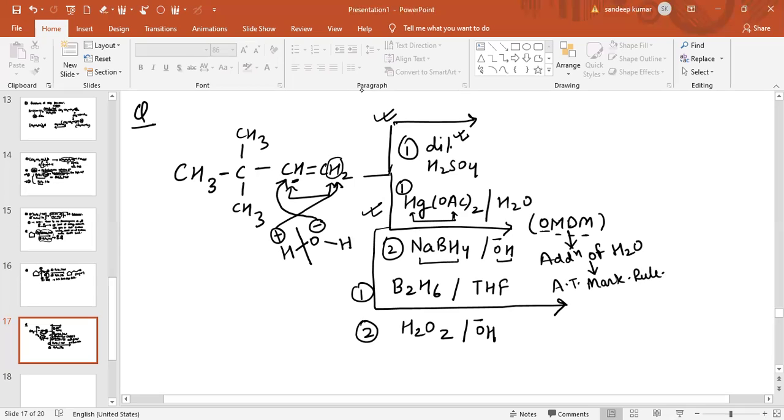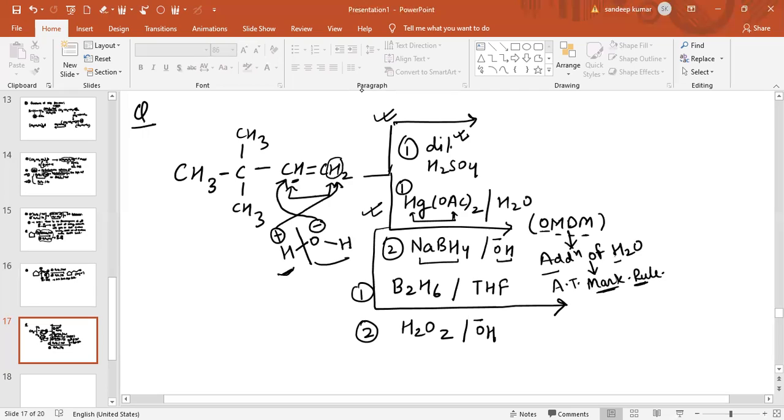So I am making the product of OMDM. OMDM means simply addition of water, according to Markovnikov's rule. There are two parts: one is H positive and one is OH negative.